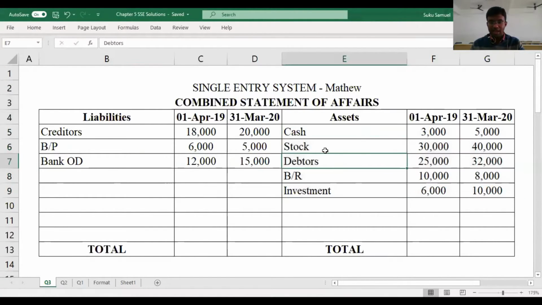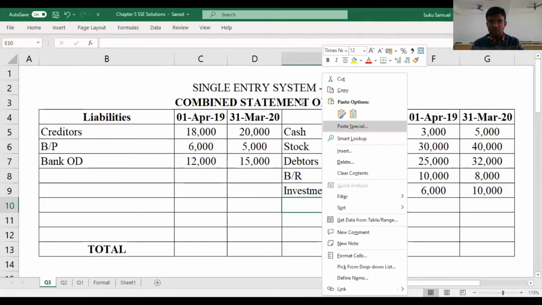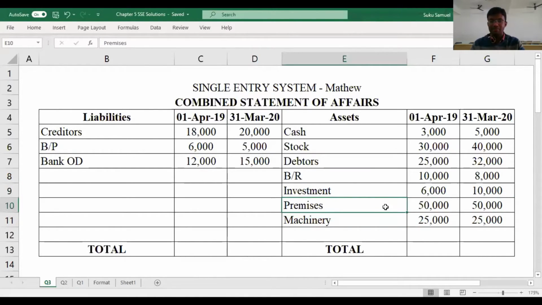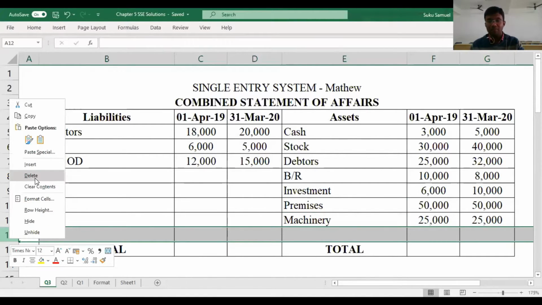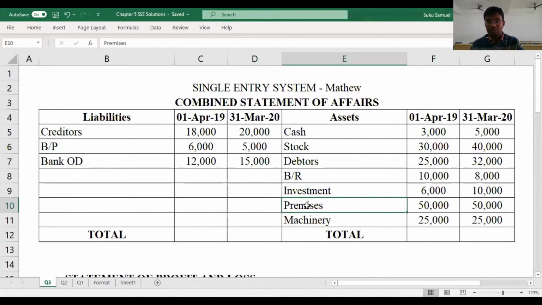So the assets: cash, stock, debtors, bills receivable, investment, and then we have one more item, which is premises and machinery. So what is meant by premises? Premises is another word that we would be using for land and building. So premises also we have considered, and with that we have completed plugging in the items with respect to our combined statement of affairs.